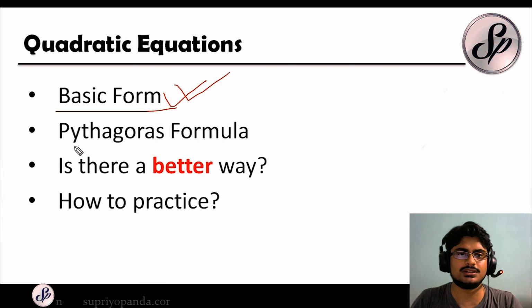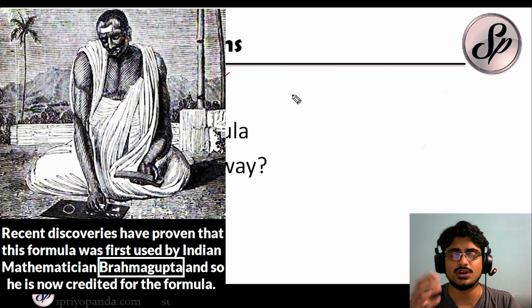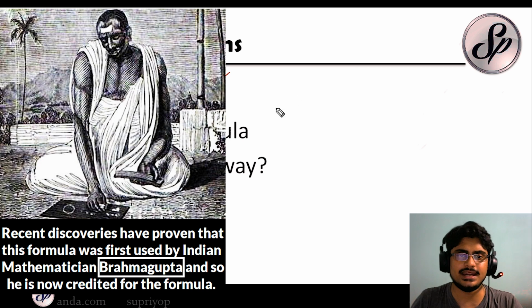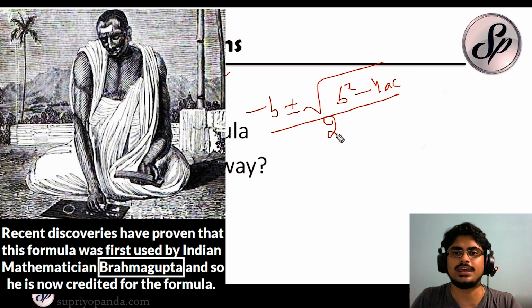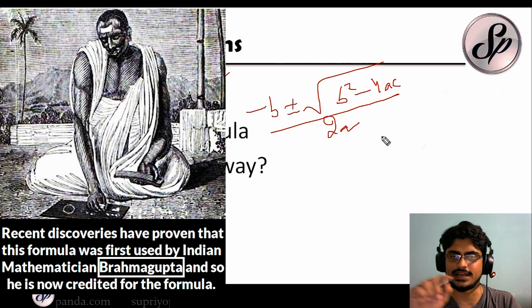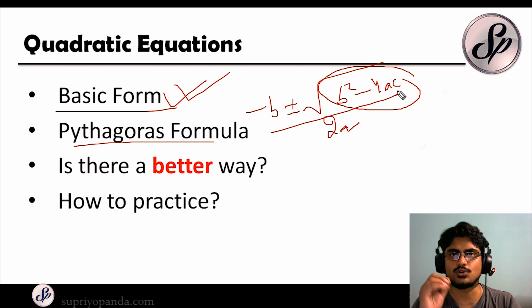You also have to remember the formula for the solution of the roots of a quadratic equation. For the quadratic equation, we know that there are two roots, and you can find them using minus b plus minus root over b square minus 4ac, divided by 2a. This is the formula that you can use to find the two roots. That plus minus: one root you find using plus, another root you find using minus. Now this thing inside, b square minus 4ac, is called the discriminant.